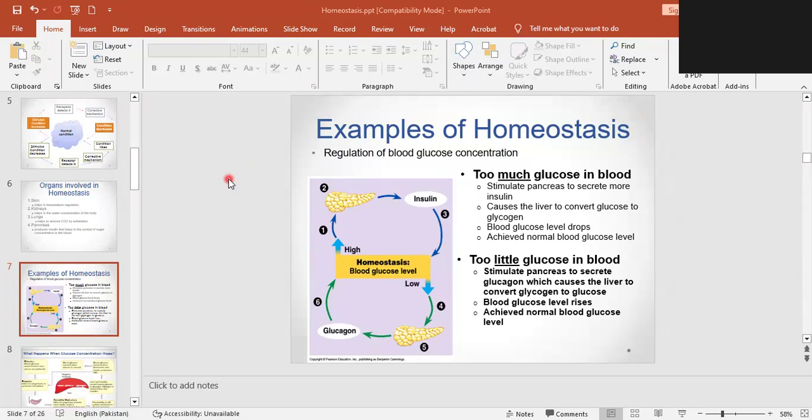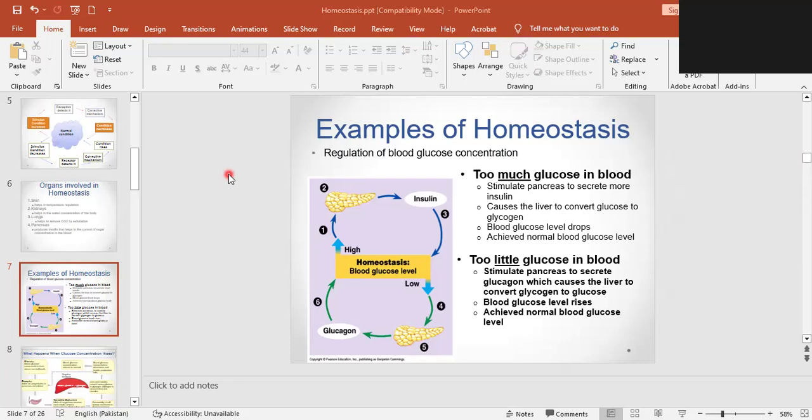In our previous part, we discussed what is homeostasis. Homeo means constant, similar, right? And stasis means maintain. To maintain something which is constant. And the definition of homeostasis is to maintain the constant internal environment of the body.